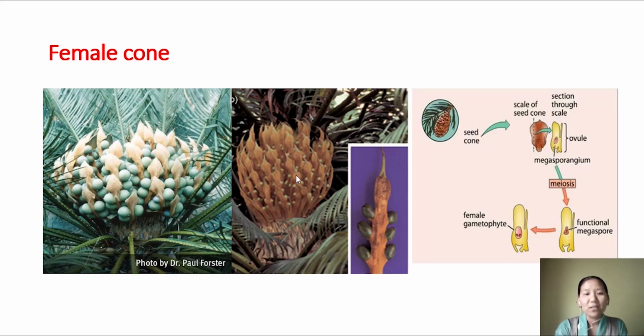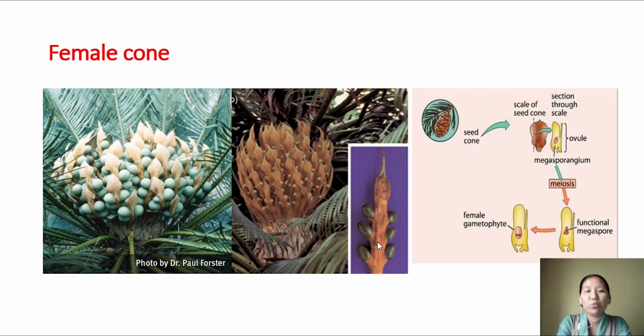As discussed, in the cone there are a number of sporophylls, and in the case of the female cone we call them megasporophylls. If you take out one such leaf from here, it will appear like this, a megasporophyll. This megasporophyll will have a megasporangium, and in the megasporangium there is a megaspore mother cell. This megaspore mother cell undergoes meiosis and results in the formation of 4 megaspores.